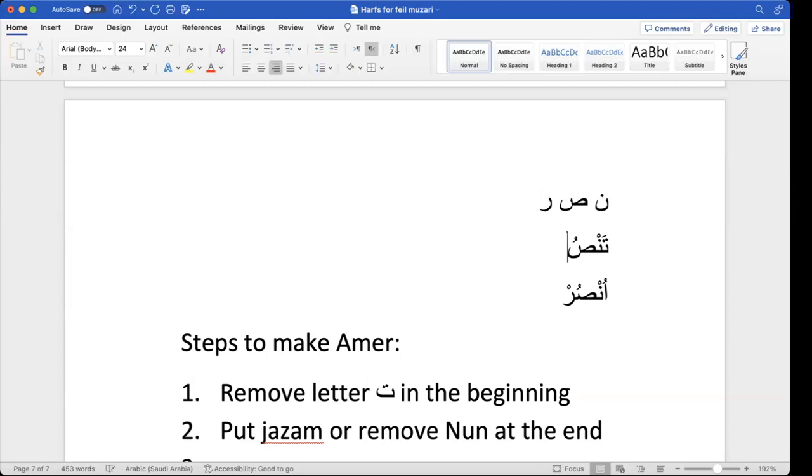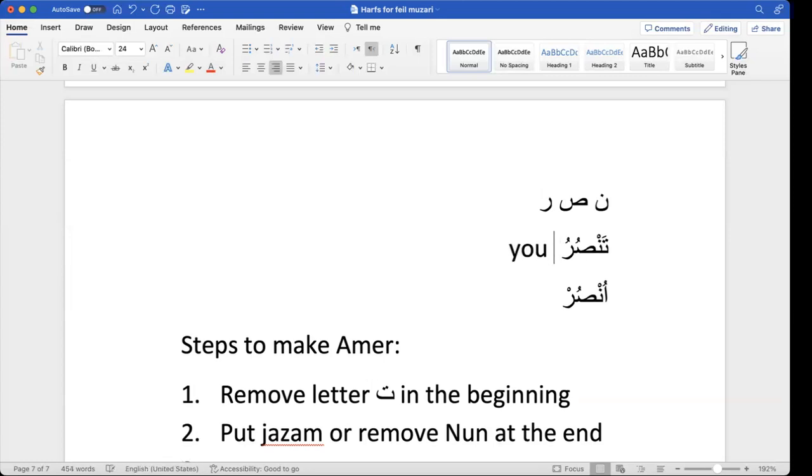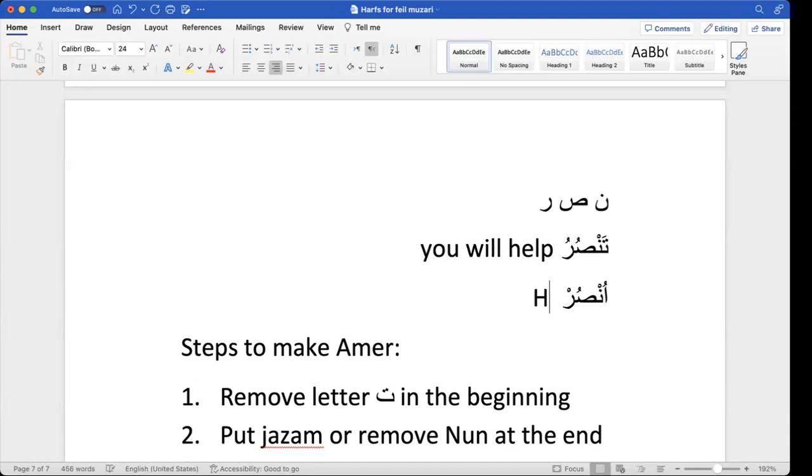Then tansuru. What does tansuru mean? You help, or you will help. Unsur is a command. Does it mean you help? No, it means help. Okay, command. So it's a command.